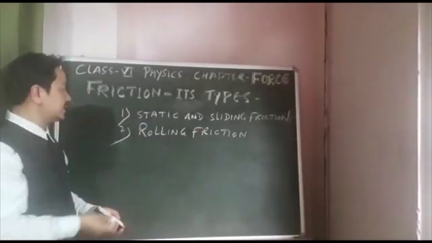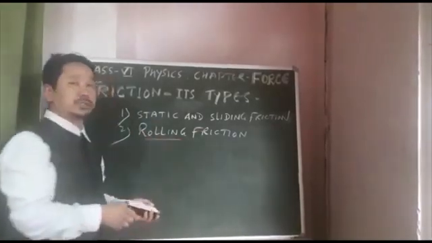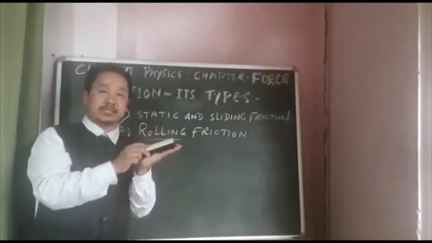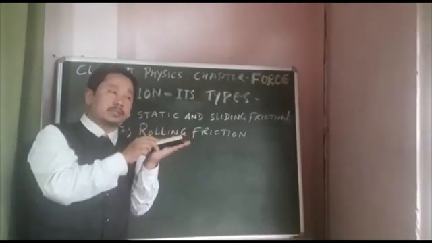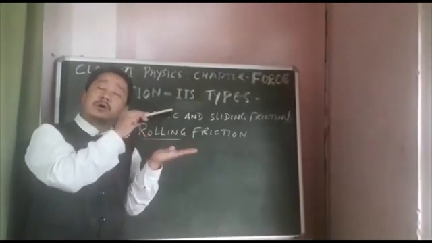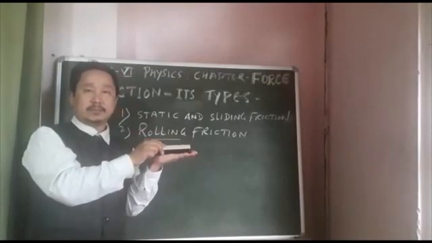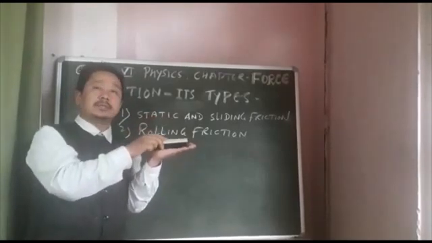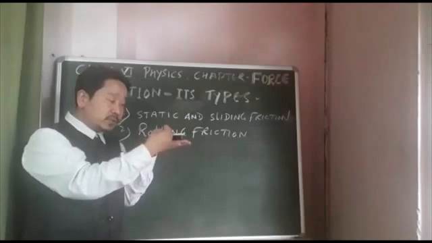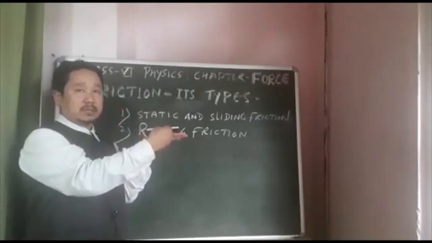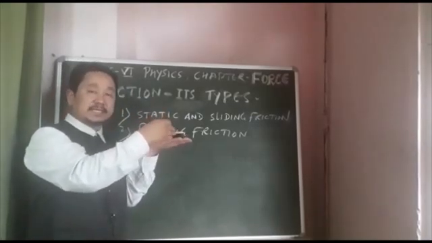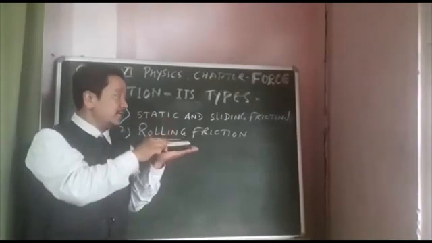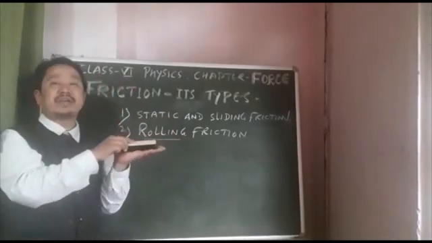Then the second one is rolling friction. When objects roll over the surface of another object, the friction formed between the two surfaces in contact is called rolling friction.